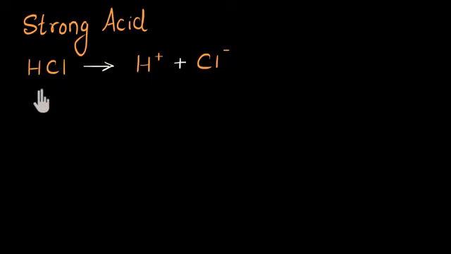This means that if I take 10 molecules of HCl, all of the HCl molecules will break down or dissociate into its ions. I will have no HCl molecule being left behind. In fact, I will get 10 H plus and 10 Cl minus. That means a strong acid completely dissociates in an aqueous solution into its ions, and we no longer have any molecules of the acid present in the solution. We will only get its ions in the solution.